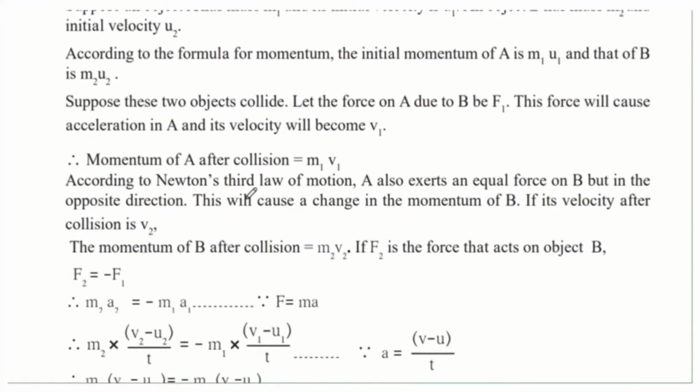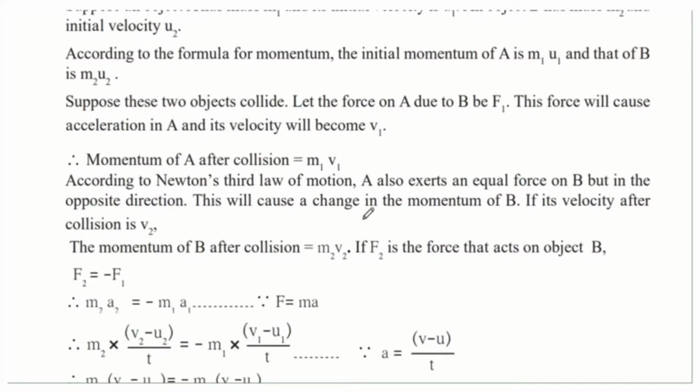According to Newton's third law of motion, A also exerts an equal force on B but in the opposite direction. So we had learned earlier that Newton's third law of motion taught us that when one object exerts a force on the other object, an equal and opposite force will be exerted on the object. So because of this, ball A will also exert a force on B, and this will be same in magnitude but in the opposite direction.